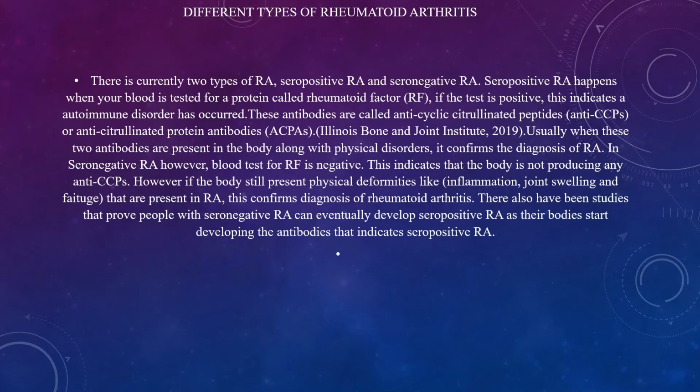In seronegative RA, however, the blood test for RF is negative. This indicates that the body is not producing any anti-CCPs. However, if the body still presents visible physical deformities like inflammation, joint swelling, and fatigue that are present in RA usually, this confirms the diagnosis of seronegative rheumatoid arthritis. Interesting note, there have also been studies that prove people with seronegative RA can eventually develop seropositive RA as their bodies start developing the antibodies that indicate seropositive RA.